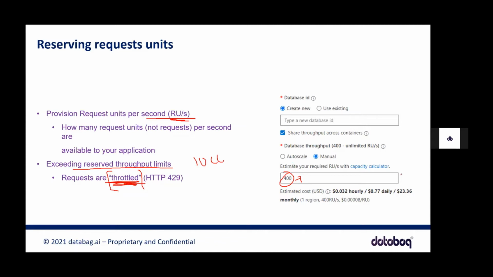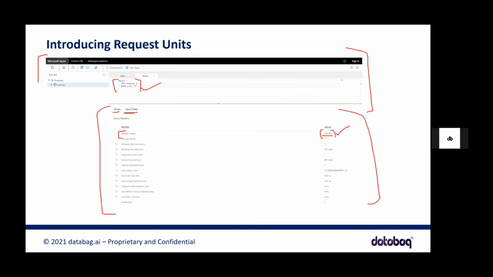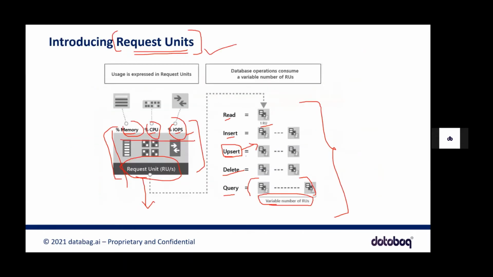Kind of, yes, you can say that. In simple terms, you can say that it can be like a query cost, but it's not only query cost. Here it's latency as well, because the system is located in a different region. So it's kind of a combination, but like I said, RU is a combination of your memory, CPU, IOPS. So just remember this, whenever I'm talking about RU, you have to picture this in your mind.